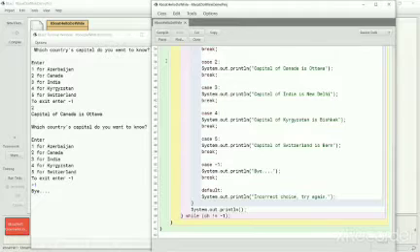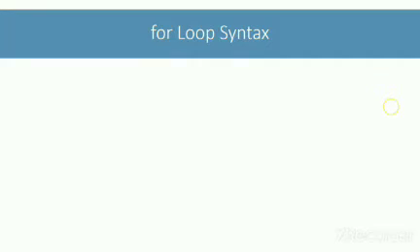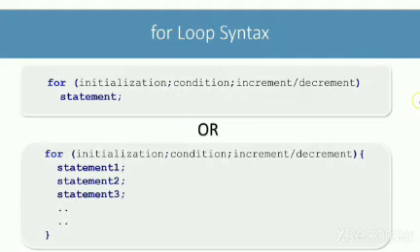Next, we will look at the for loop. We looked at a basic form of for loop in our second Java program chapter earlier in this course. In this lesson, we will dive deep into it and try to understand all of its features. For loop is an entry control loop. It has the following syntax.